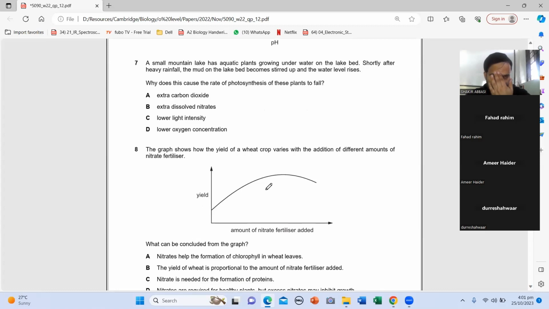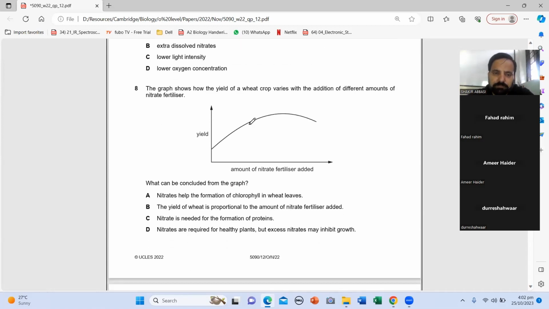Question 7. Sir, Charlie. It's actually repeated. Why does the rate of photosynthesis fall? Yes, it's repeated. Good. Heavy rainfall. Yesterday we did that when rainfall happens, soil erosion will happen, soil will get deposited at the base of the water body, the water level will rise, and the bed becomes stirred up. So the water gets muddy, blurred, so less light will go in, right? So light won't go in, Charlie.